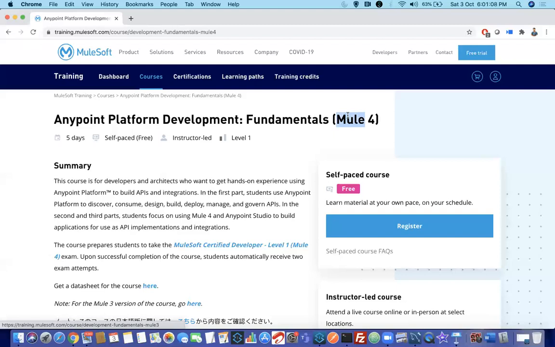Guys, Mule 4 and 3 are runtime versions. Now the latest runtime is Mule 4. That's the reason I would like to request you guys to start off with Mule 4. Forget about Mule 3 if you are starting newly. Mule 3 is the previous version. There are a lot of differences between Mule 3 and Mule 4. I will tell those things in coming sessions. What are the differences? It's like some coding differences, nothing more than that. But Mule 3 and Mule 4 are both still used by people to build web services.